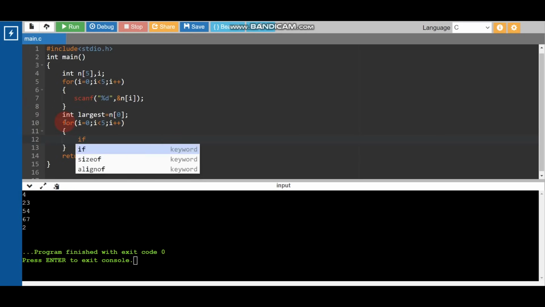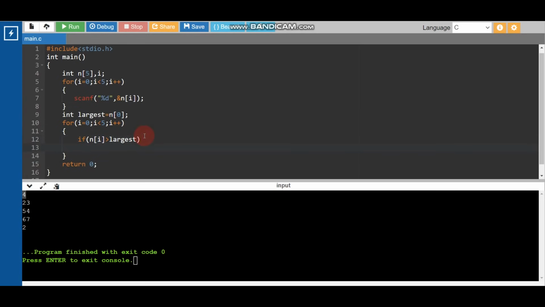Now we will write one extra logic. We will write if n of i. What is the meaning of n of i? First n of i will be n of 0, and the value of n of 0 is 4. So if n of 0, it means 4, is compared with the initial value, largest. If n of i is greater than largest, then what do we need to do? We need to update the largest. We will write largest equal to n of i.